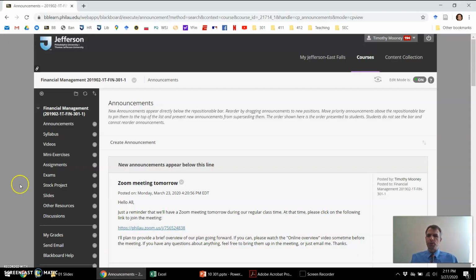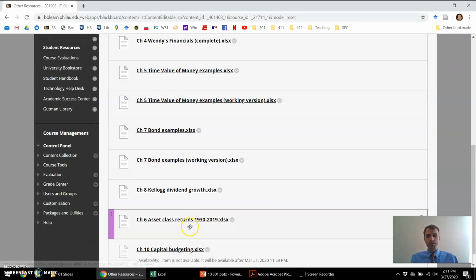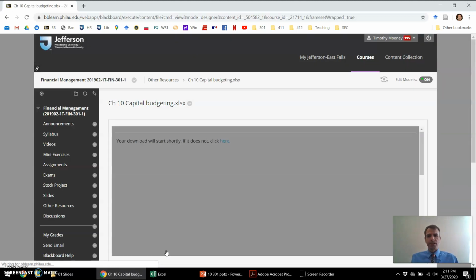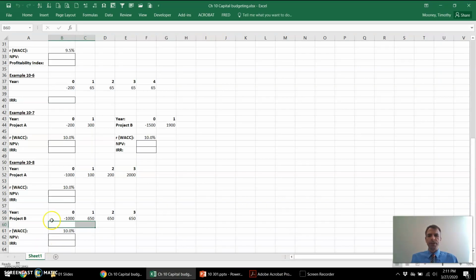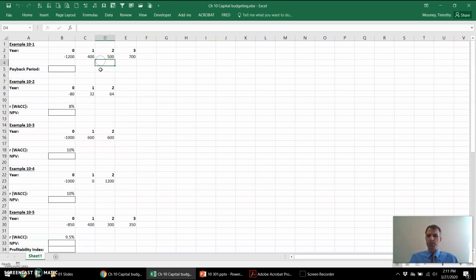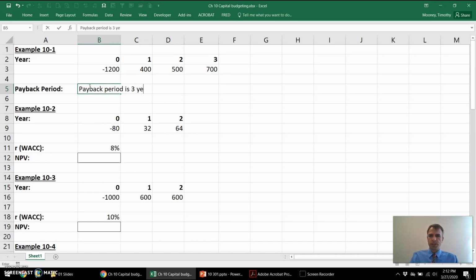So why don't we take a look at a spreadsheet I've got to log our work. Under other resources, Chapter 10, capital budgeting, will give us a place to show our work and illustrate how we're going to evaluate these projects. Here are all the numbered examples from the chapter. Here's this first project. This project pays for itself after 3 years. After 2 years, it's recovered $900 of its total initial cost, and then in year 3, the project pays for itself. So payback period is 3 years.